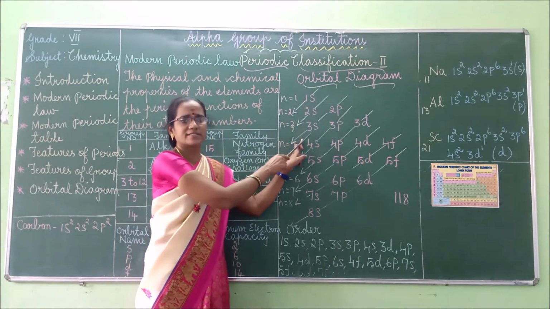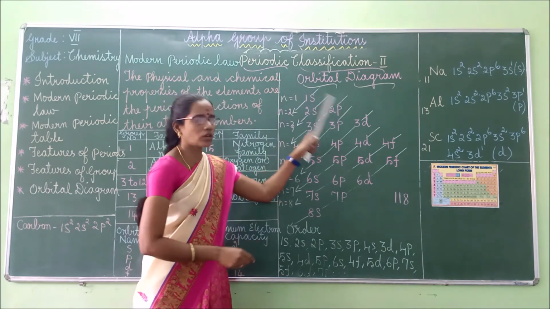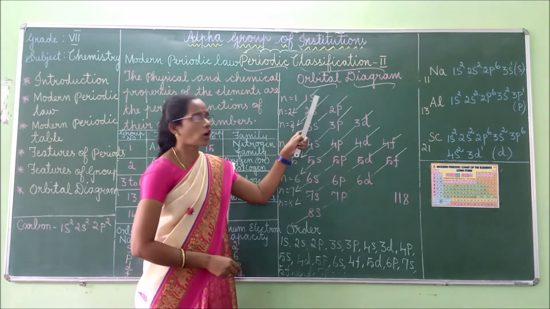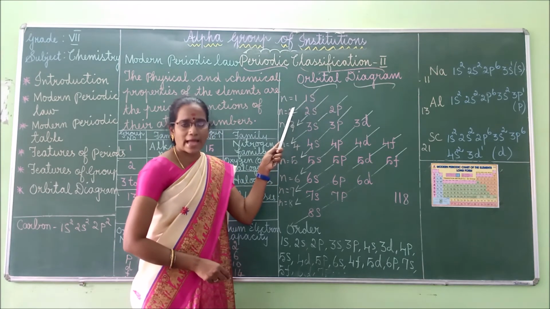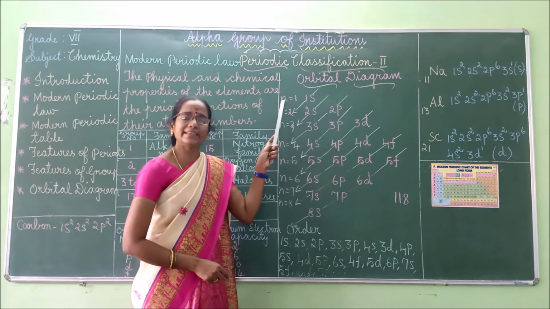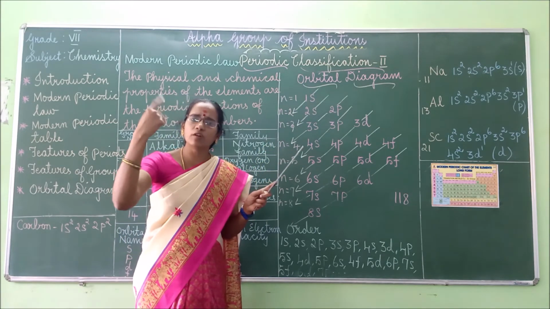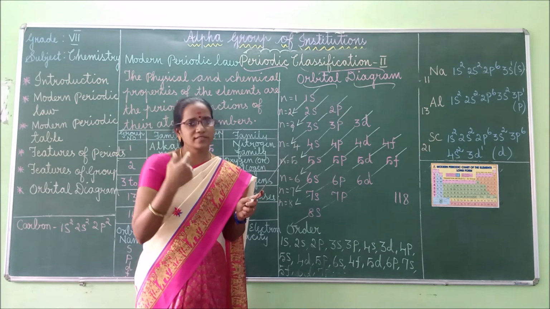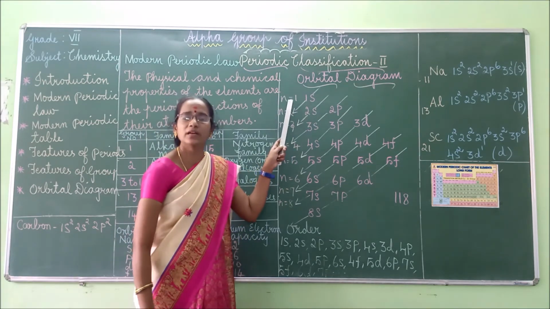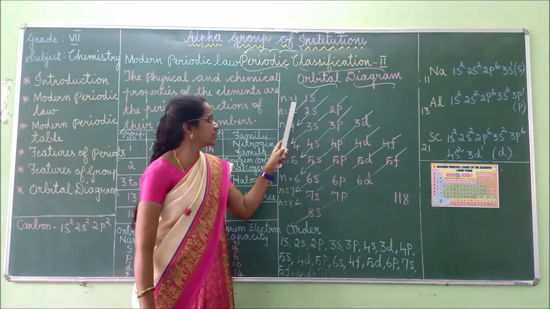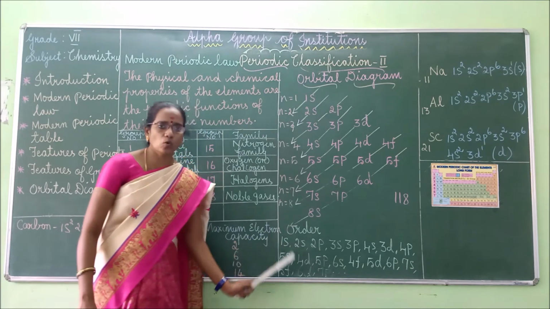I think you have learned this orbital diagram in your lower classes. The orbital diagram shows the electrons as arrows like that, and it indicates the spin of the electrons. Electrons always spin with a very high speed, isn't it? So this is the orbital diagram. Here we can take the n value as 1, 2, 3, 4, 5, 6, 7, 8, and so on.